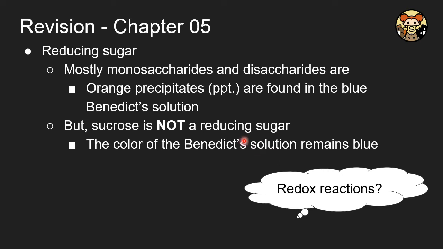And the term reducing is actually linked to the chemistry concept called redox. In order to know more about redox, I advise you to take DSE chemistry or have a look at the 放學 IAL series.